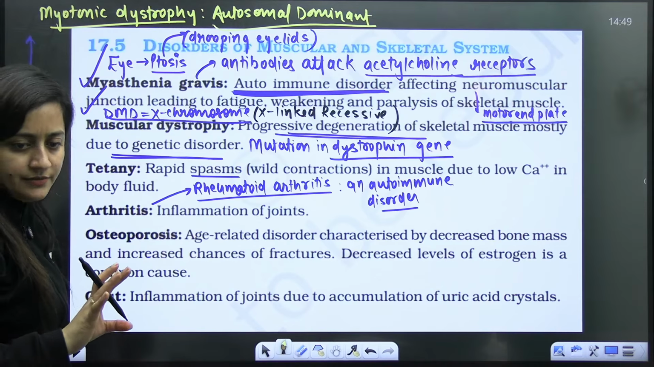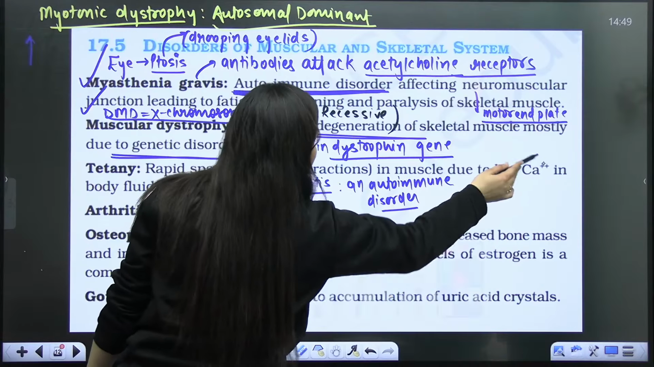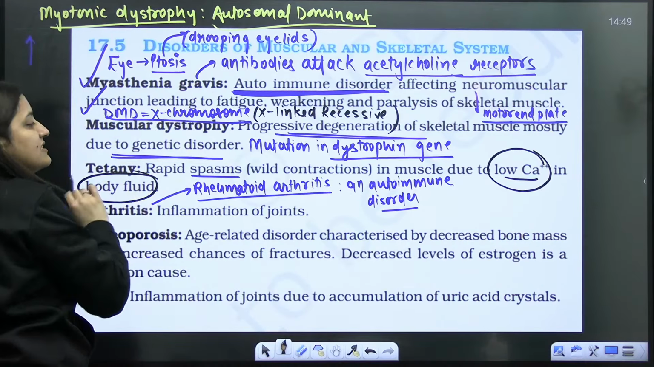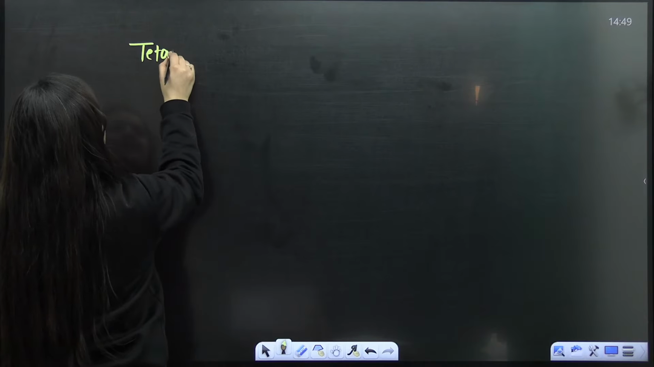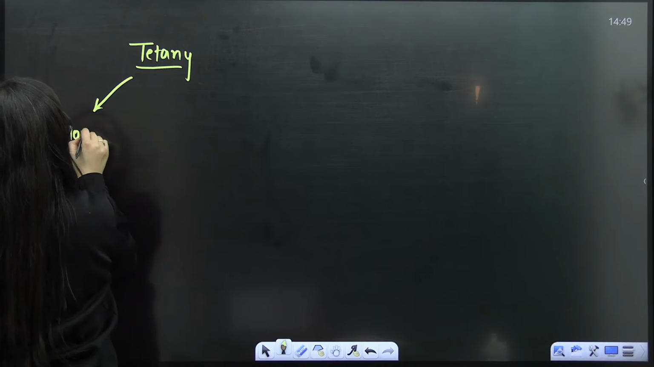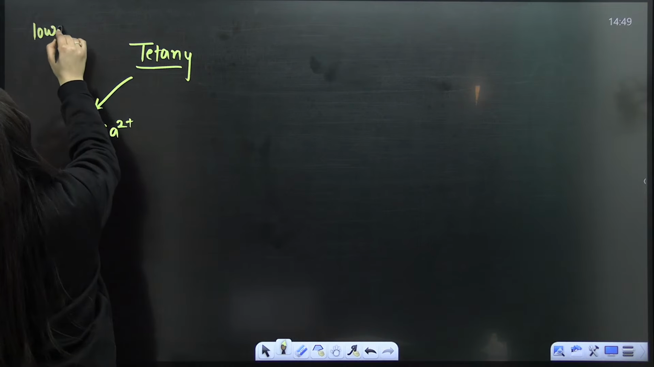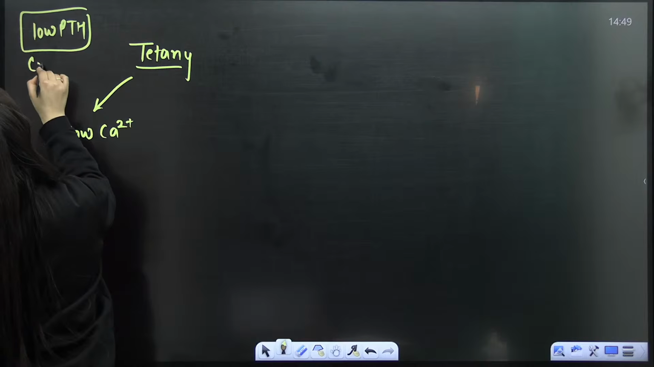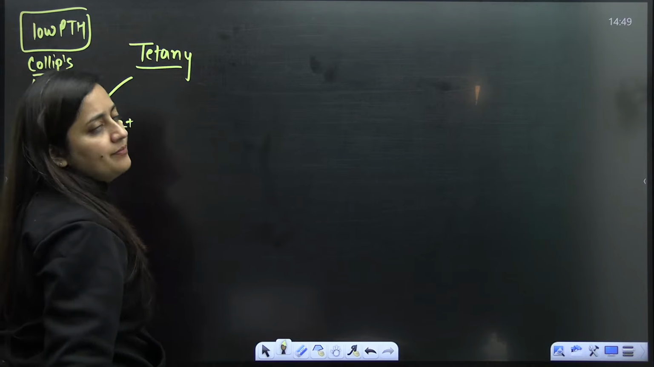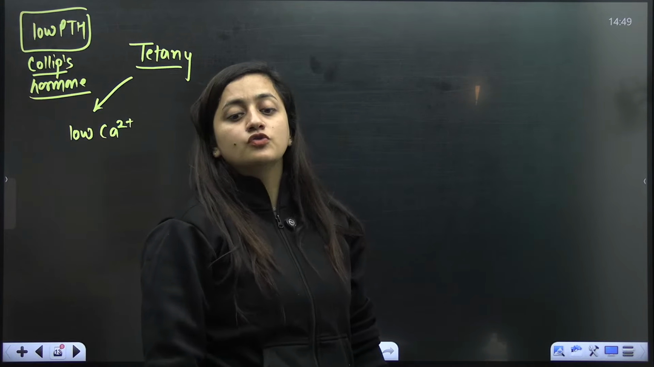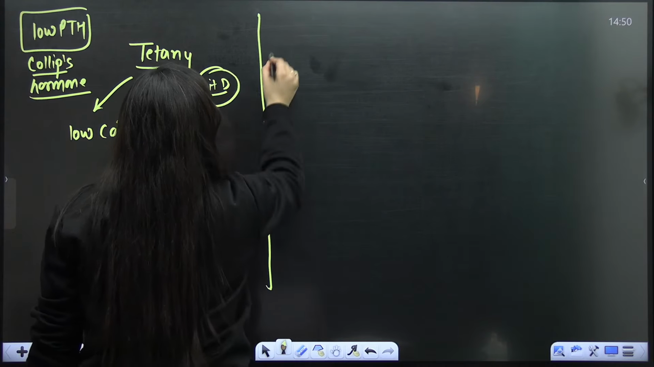Understood? Right? Okay, so tetany, rapid spasm, that is wild contraction in the muscle, can occur due to low calcium. Low calcium in the body fluid can be because of any reason. Just for example, if there is a low PTH hormone, parathyroid hormone, which is also known as the collip hormone, and it maintains the calcium level in the body fluid, then calcium will also be less. That's how tetany occurs. Or if somebody has vitamin D deficiency, then calcium absorption is also affected.